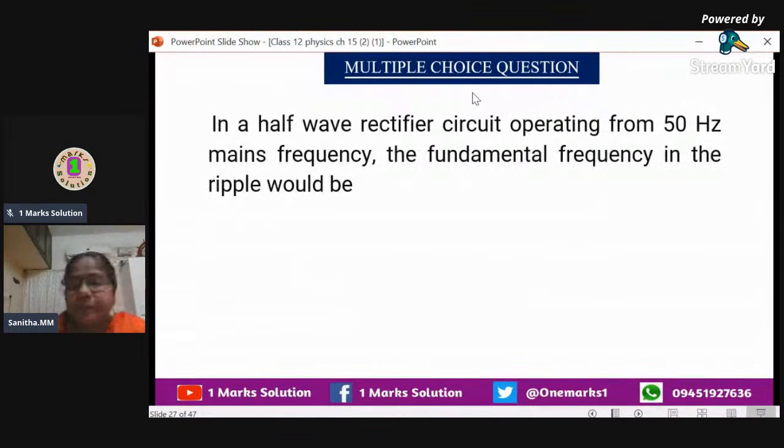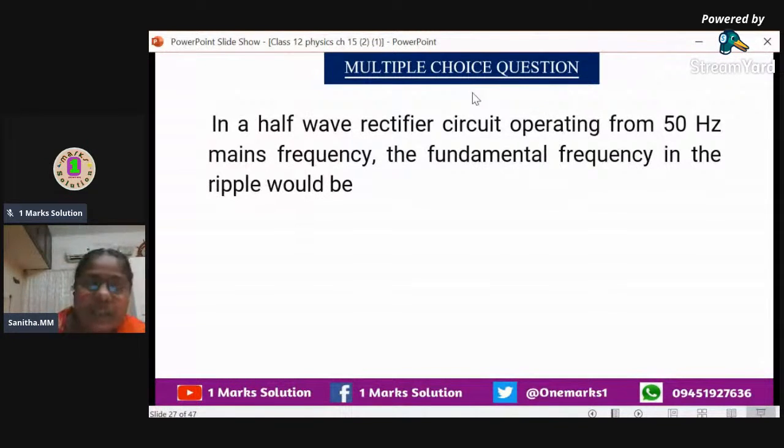In a half-wave rectifier circuit, what is the use of the diode? That is the next thing we have to go for. Rectification means we have to convert AC into DC. That means we don't want the negative half cycle, only one half cycle we need. That is why a rectifier. Two types of rectification are there, half wave and full wave rectifier circuit.